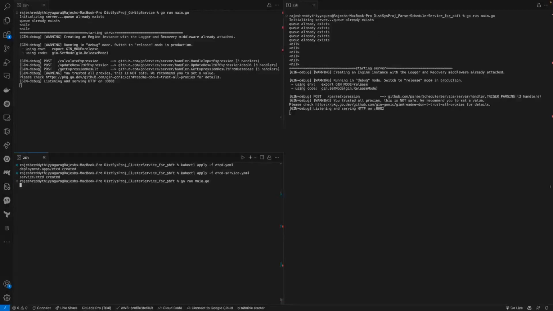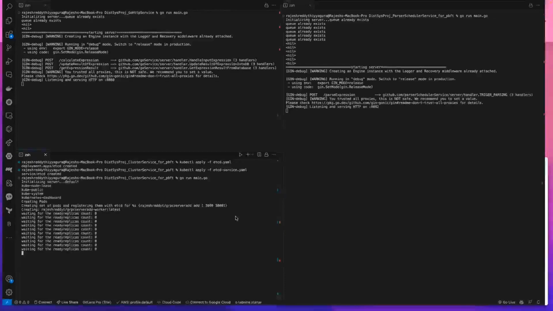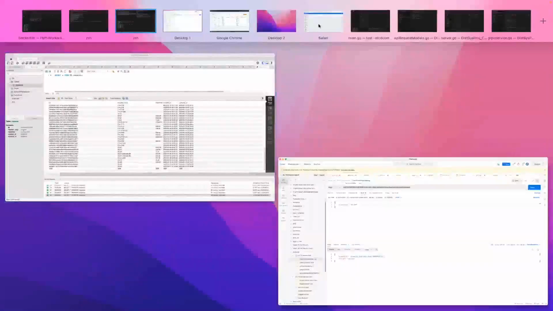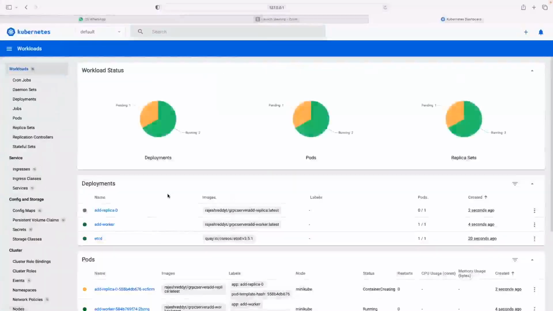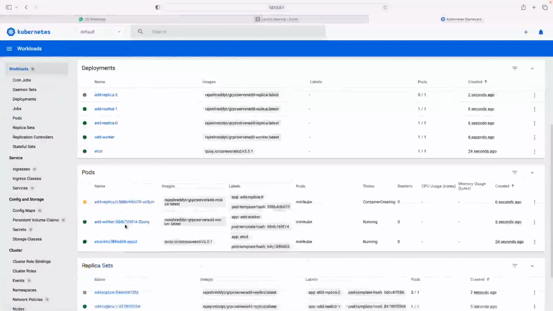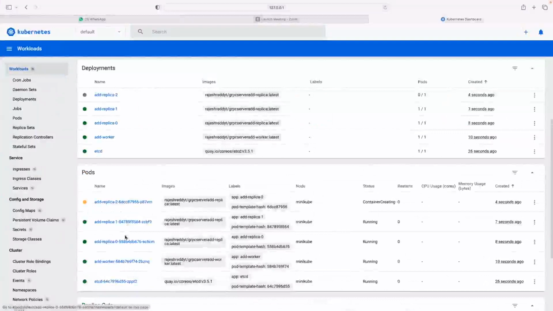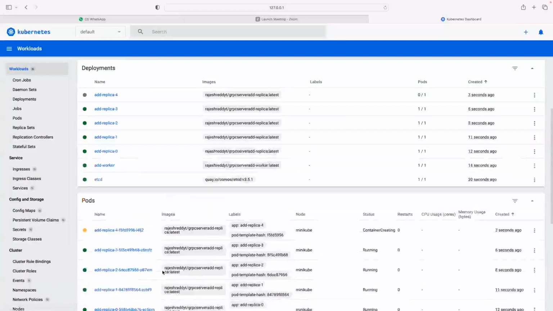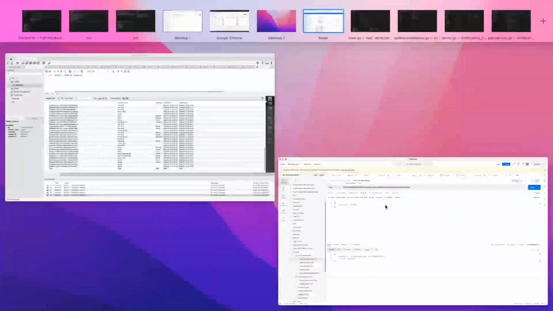In this case, the add worker, the primary replica, and the follower replicas. You can see here in the dashboard, the pods are getting created. The etcd server is created, and the add replicas, worker, primary, and all these are created. Once these are done, our system is ready to accept requests and handle faults. So now, I'm going to show you a simple request.